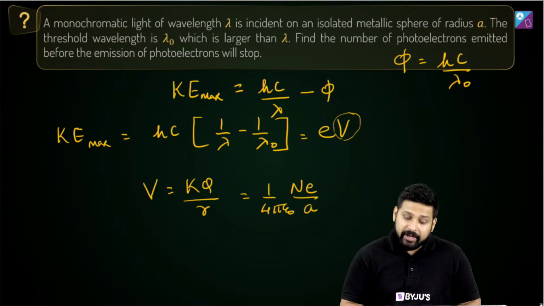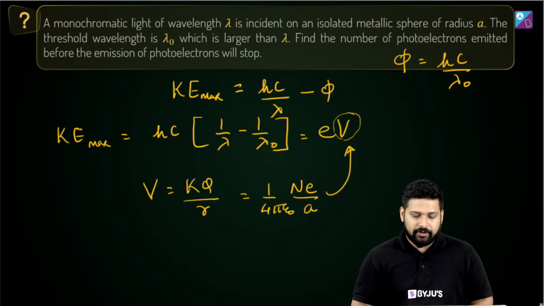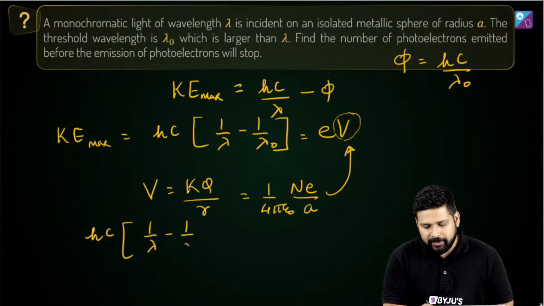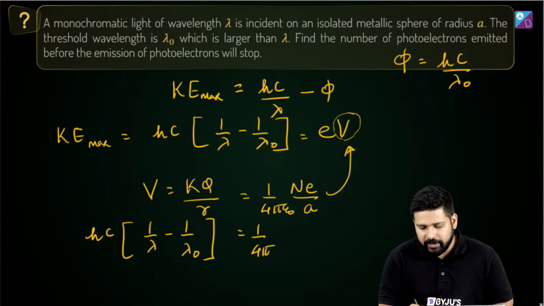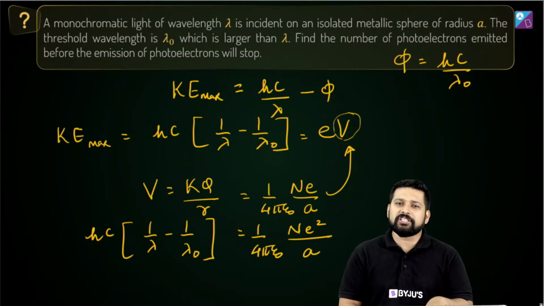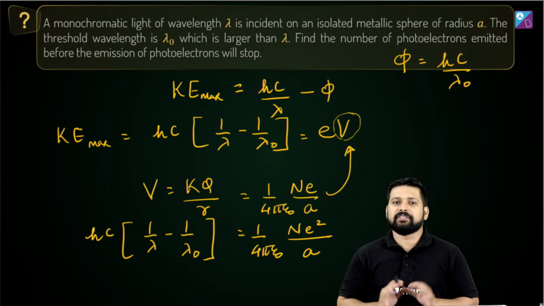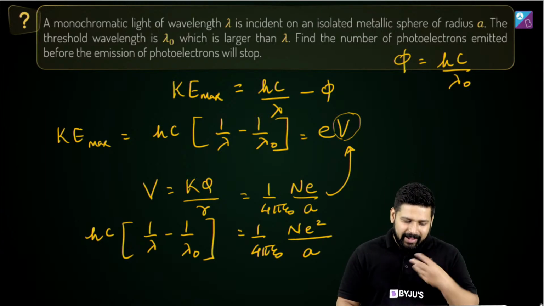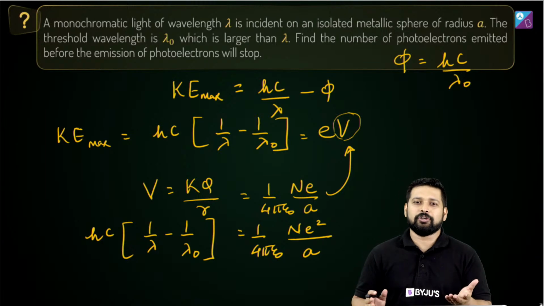We take this and we substitute it instead of V. What do we get? hc times (1 by lambda minus 1 by lambda naught) is going to be equal to 1 by 4 pi epsilon naught times n e square by a. Now from here you just need to get the expression of n. All you have to do is make n the subject and get the expression. That's it. This is what you are supposed to do.